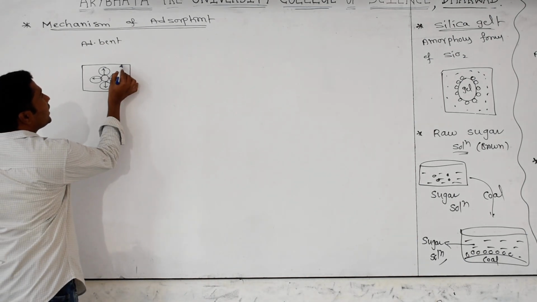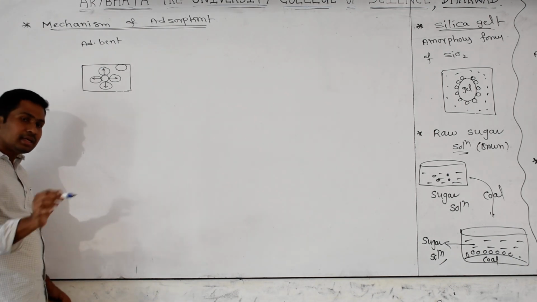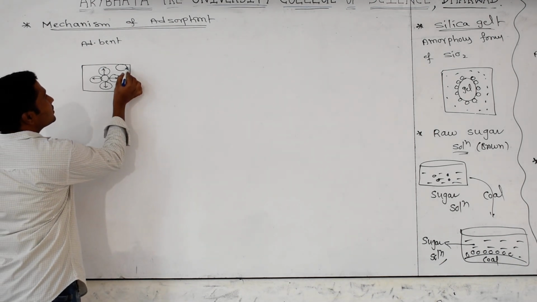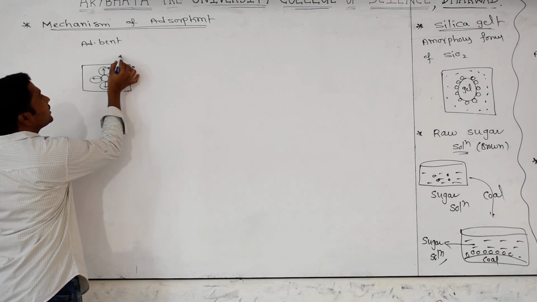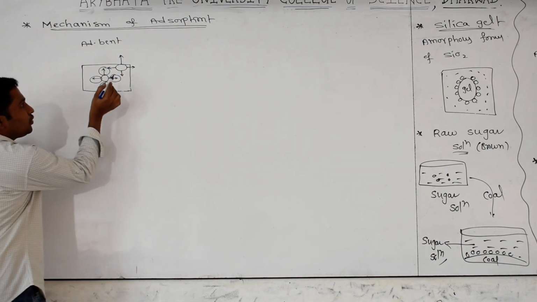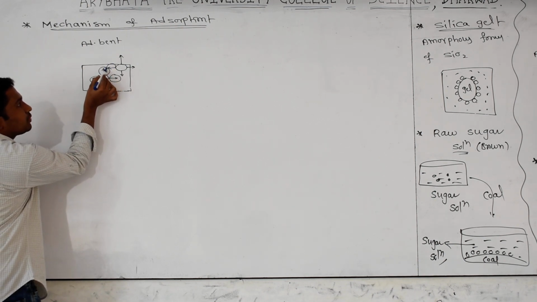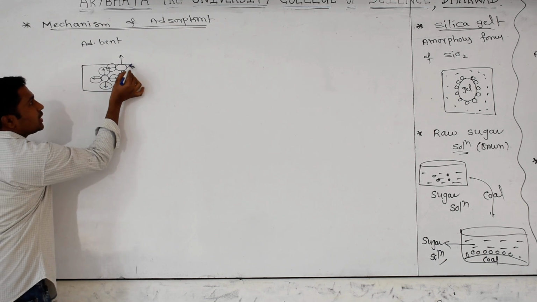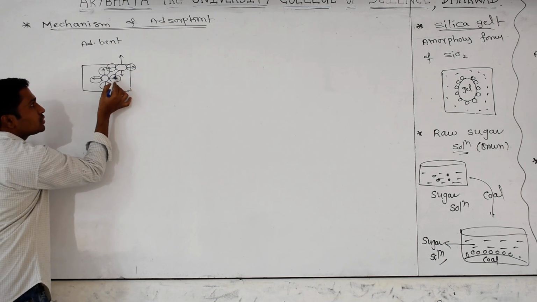Now I am taking a particle at the surface. It also has some force of attraction in all its surrounding directions. If you take the surface particle, the left side is satisfied with the surrounding atom, the right side is also satisfied, and down is also satisfied.